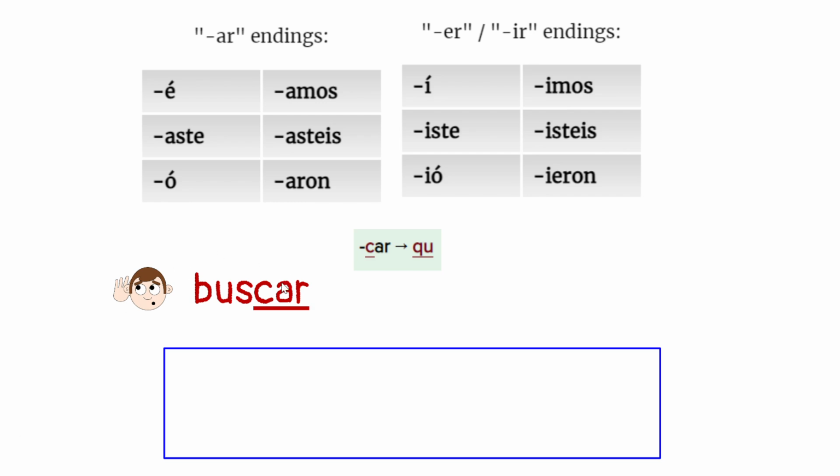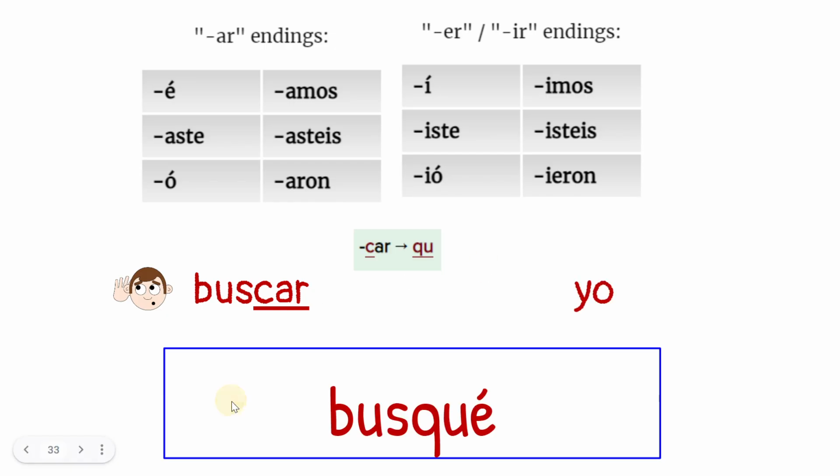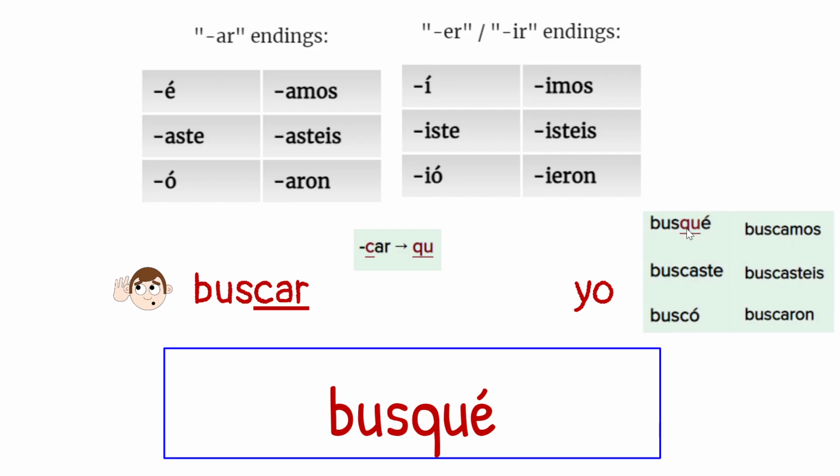Okay, buscar, that's a sound changer. But it is an AR verb. I'm going to be up here in this box on the left. Yo, what is the answer? Busqué. It would have had the C, and the C would have said busé. I need the hard k. So in the first person, I change it to QU.